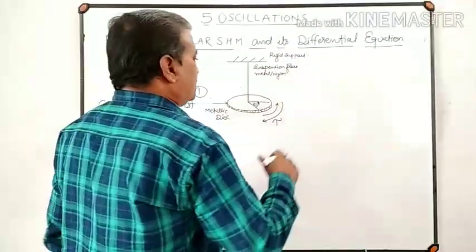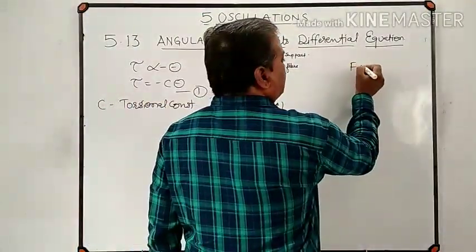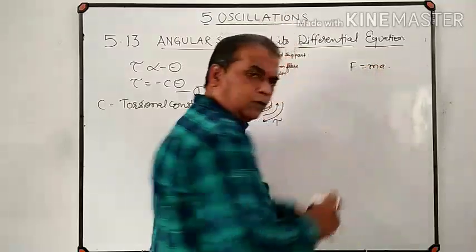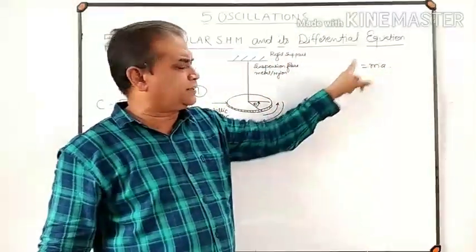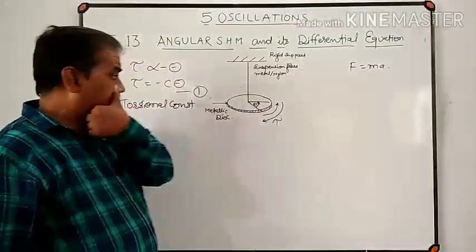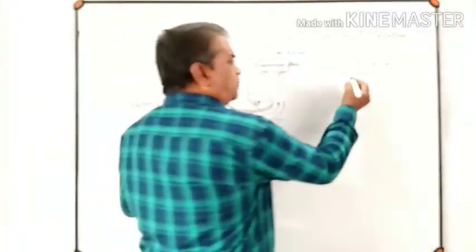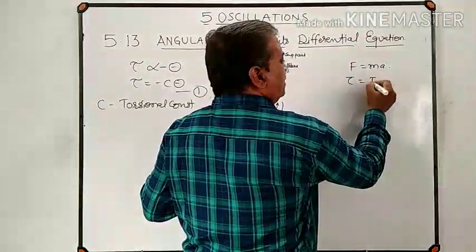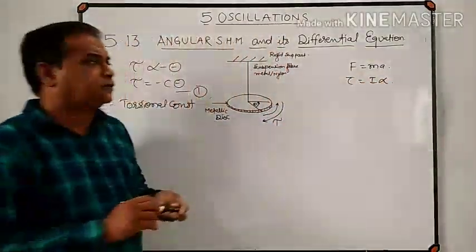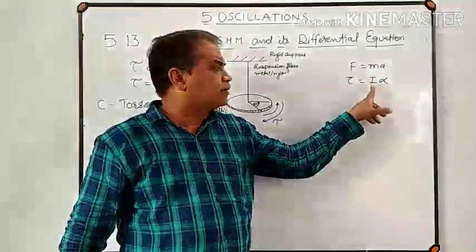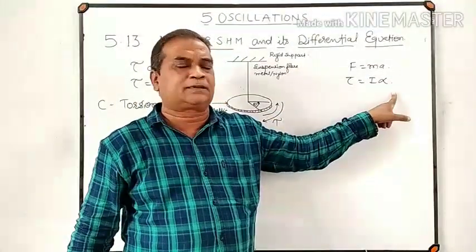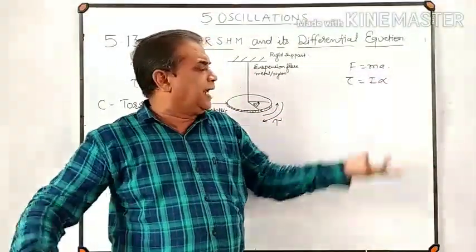Just like according to Newton's second law of motion, F is equal to ma, you are familiar with force is equal to mass into acceleration. In the first topic, rotational dynamics, you came across one more equation, T is equal to I into alpha, that is torque is equal to moment of inertia into angular acceleration alpha. So there is an analogy.